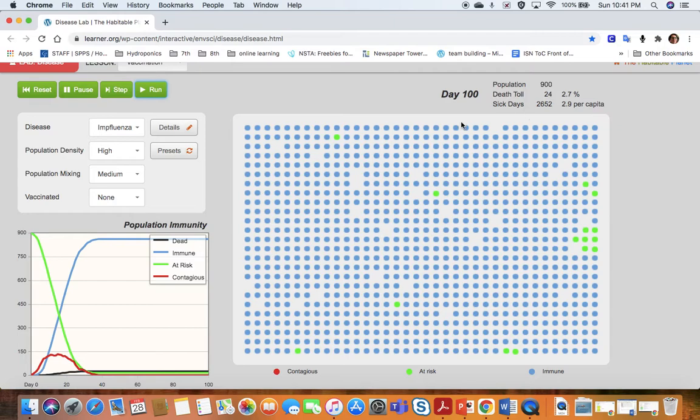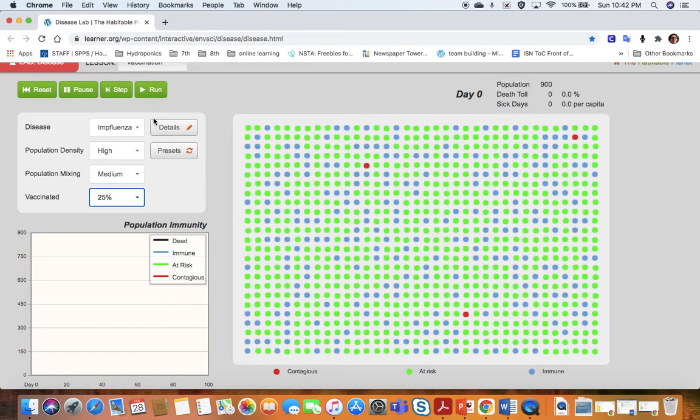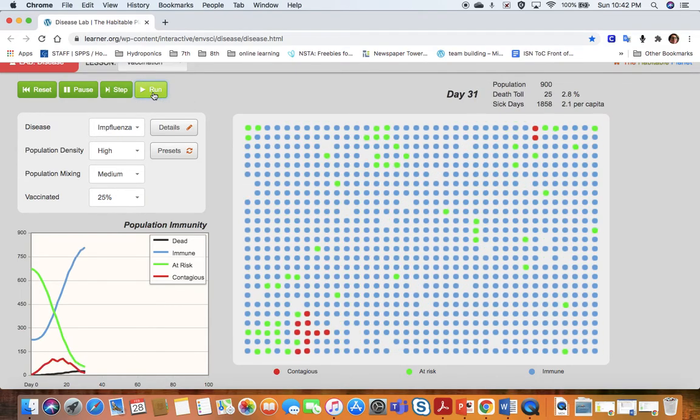Okay. So now what happens if we run it with 25% of the people vaccinated? Now we got a whole bunch of blue dots here because they got the vaccine. They didn't have to get sick. Now we still have 25 people who have died, but we only have 1,881 sick days. And there was a lot less contagiousness if you see this graph here.